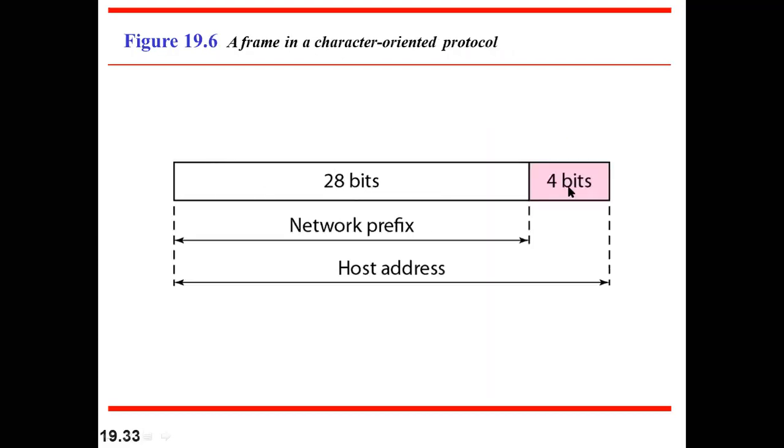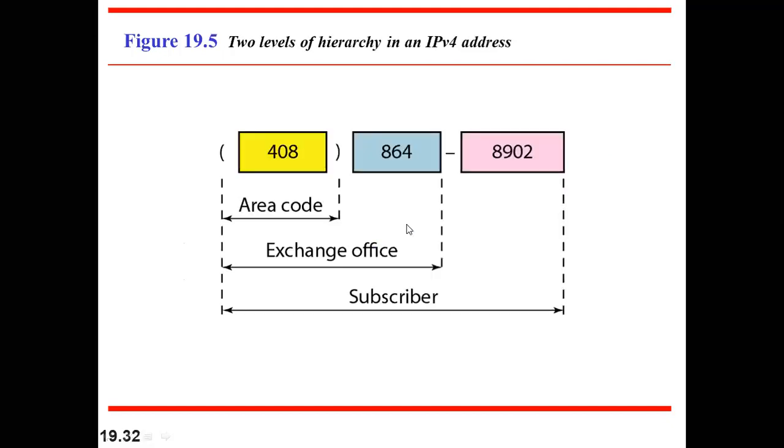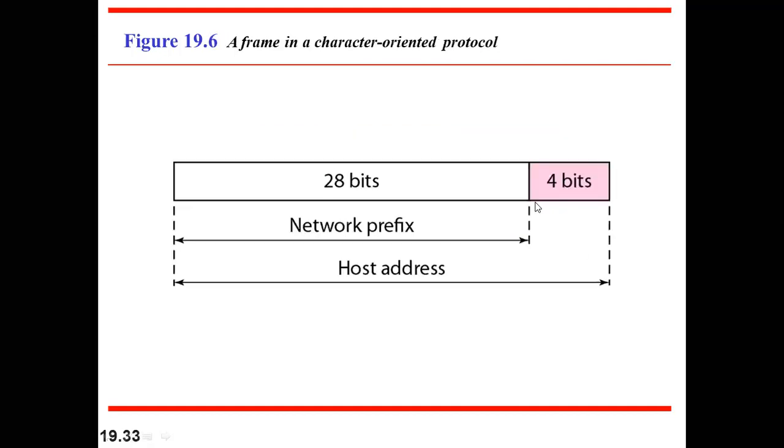You can see we have 28 plus 4, and in our example we are considering a classless scheme where we are saying the CIDR value is 28. That's why I have taken the same example, and you can see here the network prefix, as in the landline we have the area code and exchange office, and then the last part is the subscriber. The subscriber, if we compare it, corresponds to the host IDs, the host addresses.